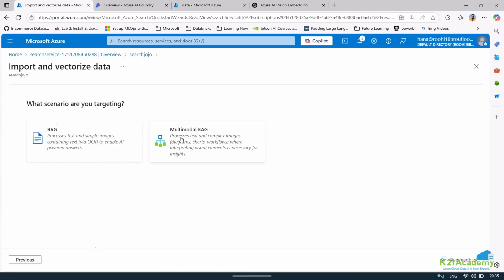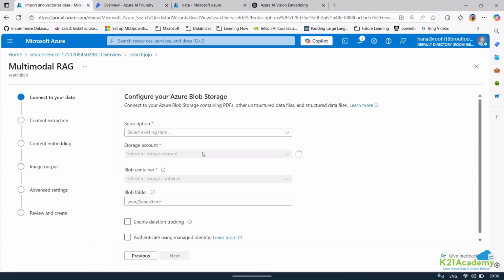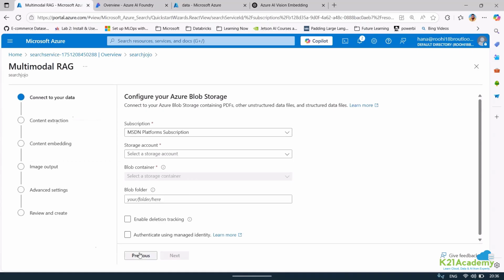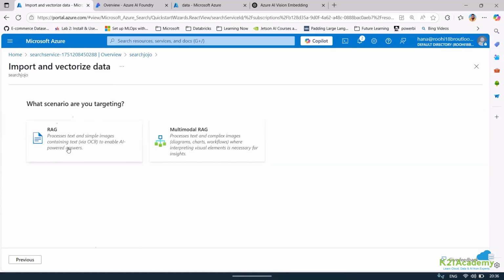I did not see this. This is the first time I'm seeing this. So this is far easier, right? To create a multimodal RAG, we can just process text and complex images, chart, diagram, workflow, everything together. I did not see that, to be honest. This is really amazing. I think they have added it recently. And this is for processing text and simple images containing text via OCR.